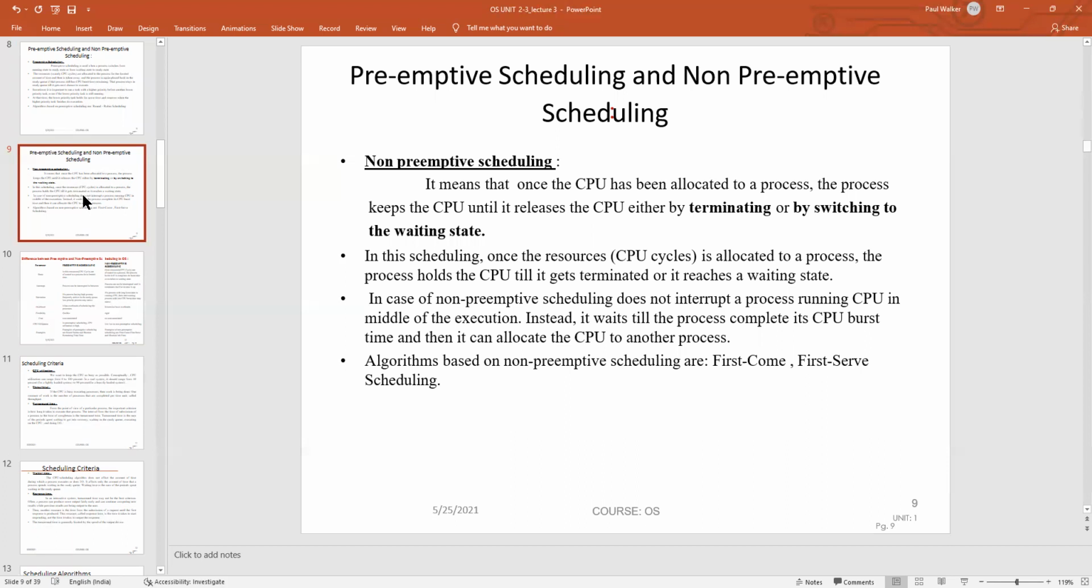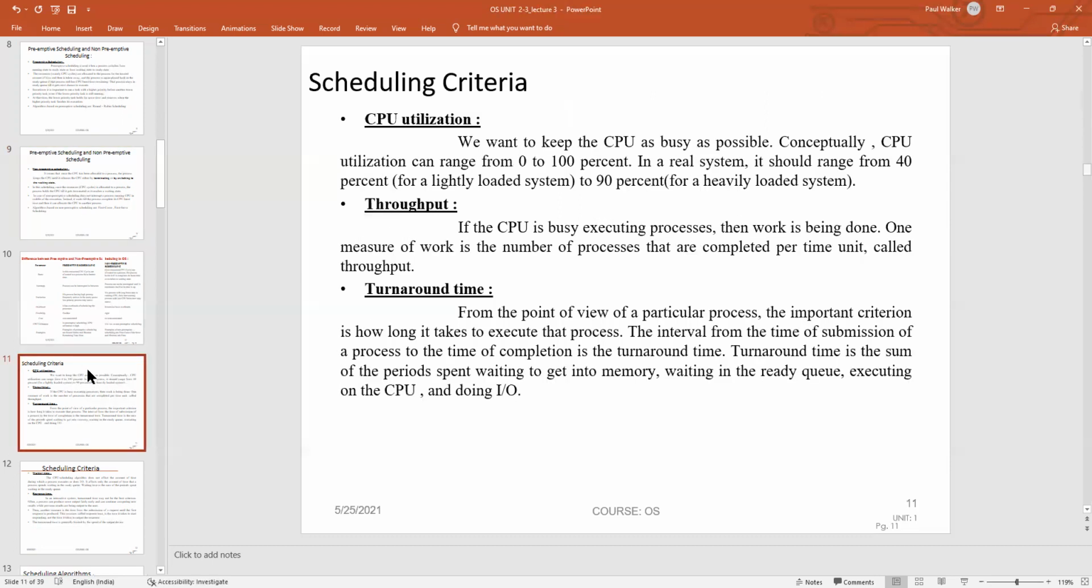Non-preemptive scheduling means the CPU allocates resources to a process, and the process keeps the CPU until it is terminated or switches to a waiting state. This is called non-preemptive scheduling. In this scheduling, once the resources are allocated by the CPU to the process, it will hold the CPU until it reaches the termination state. The first in, first out algorithm and the first come, first serve scheduling algorithm are popular examples of non-preemptive scheduling.